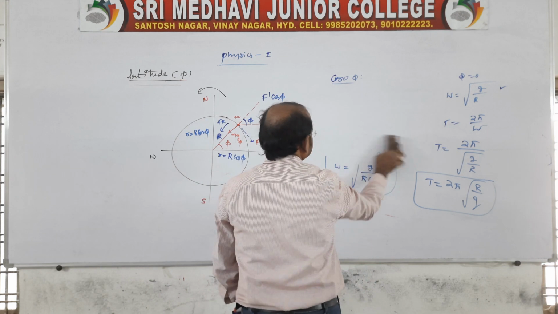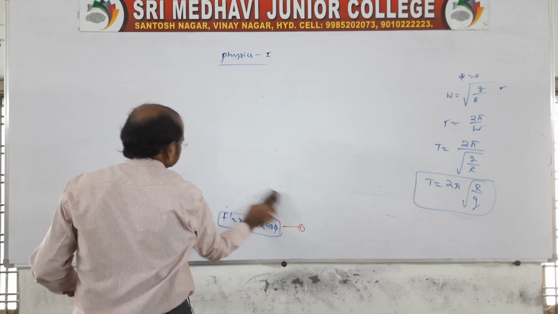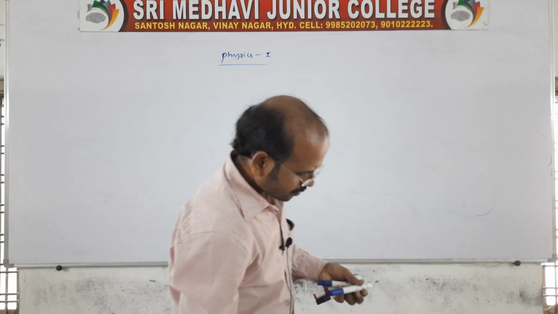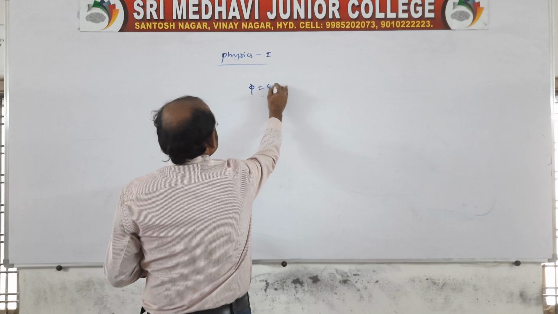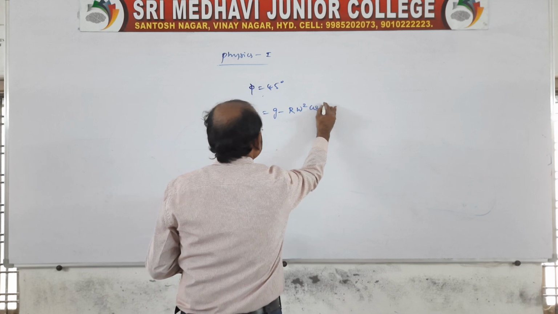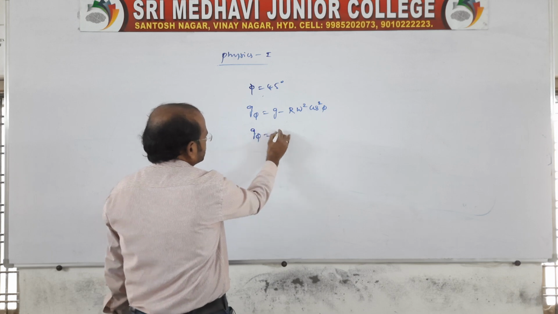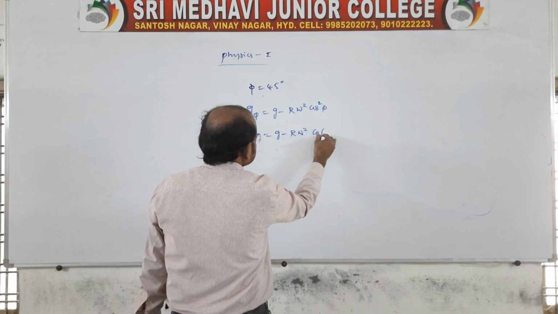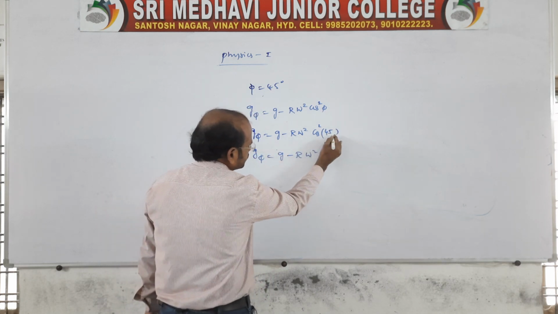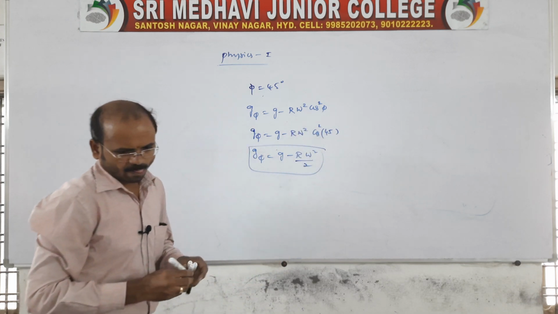Then g phi is equal to g minus r omega square cos square phi, so you take cos square 45. G minus r omega square cos square 45. So it becomes r omega square, and cos 45 is 1 by root 2; squared it is 1 by 2. This is the answer.